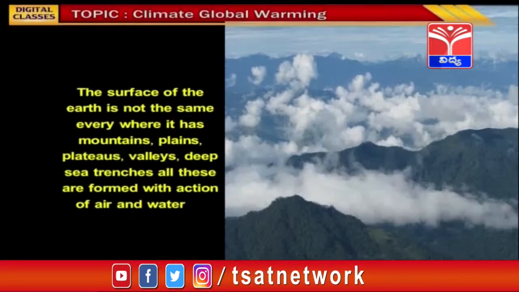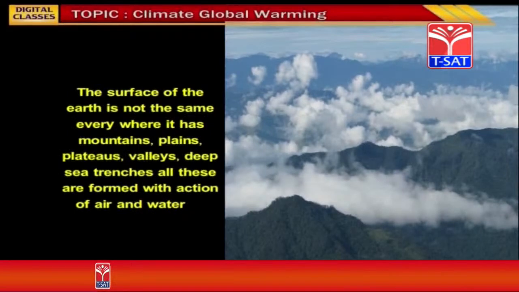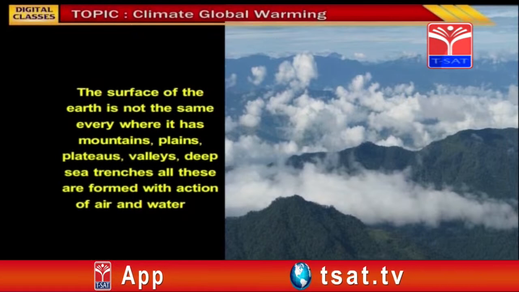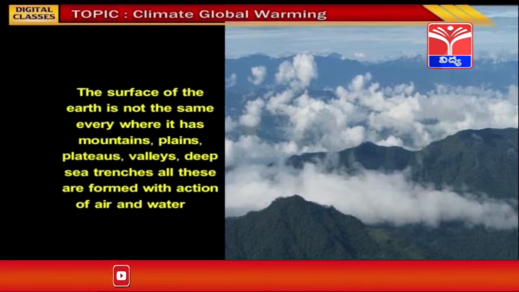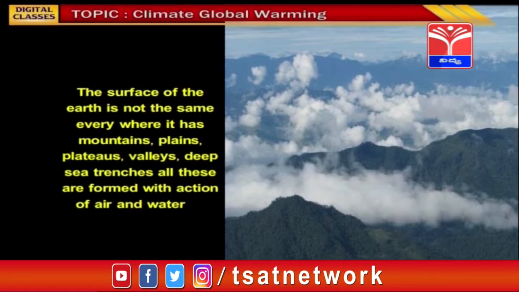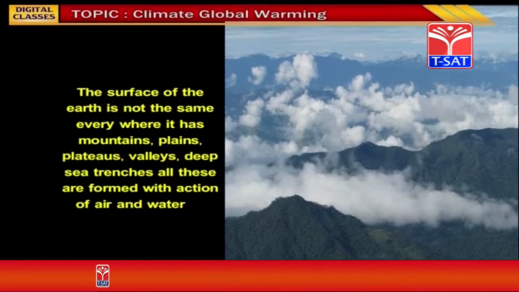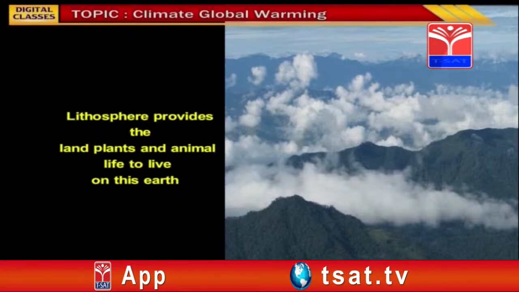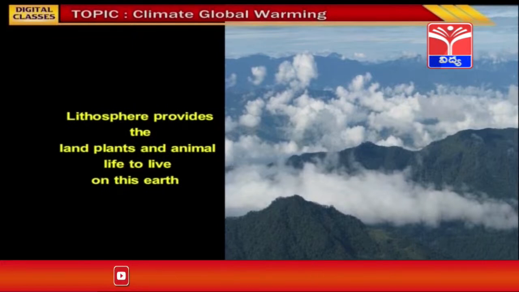The surface of the earth is not the same everywhere. It has mountains, plains, plateaus, valleys, deep sea trenches. All these are formed with the action of air and water. Children, while traveling in a bus or a train, you might have observed some places with mountains and some with plains filled with green fields. At some places, you might have found rivers or streams flowing. The lithosphere provides the land for plants and animals to live on this earth.